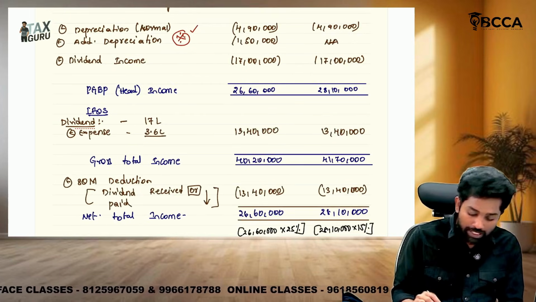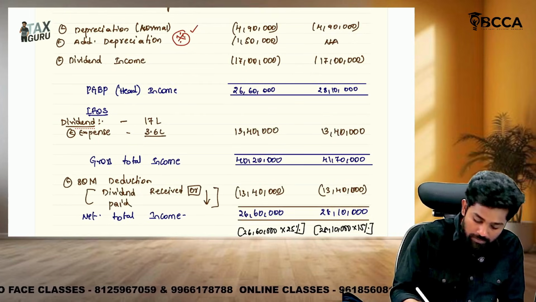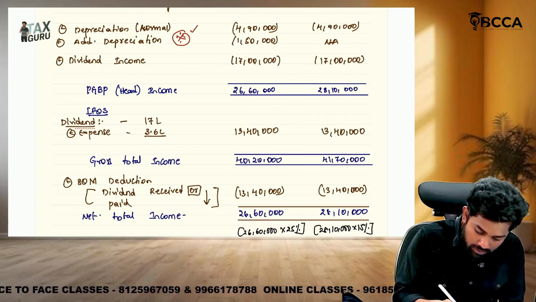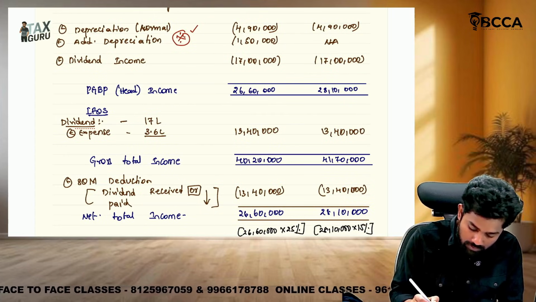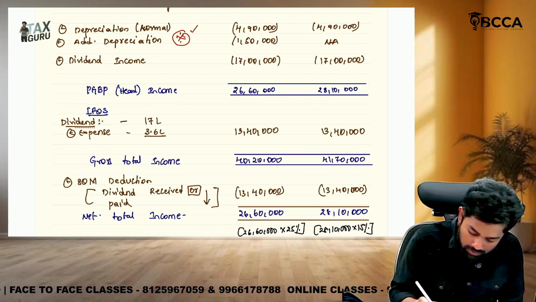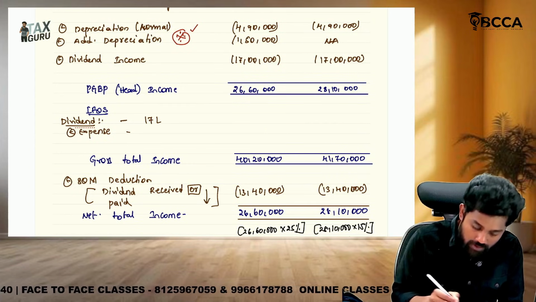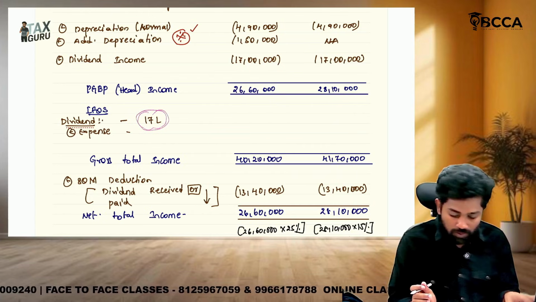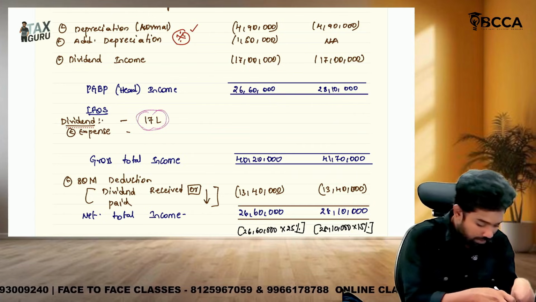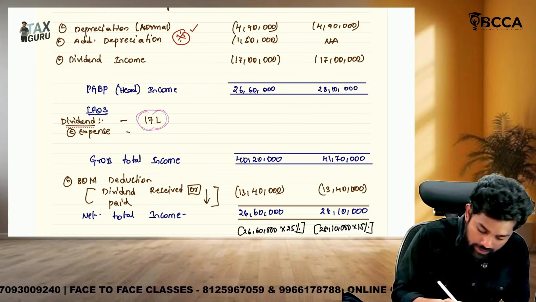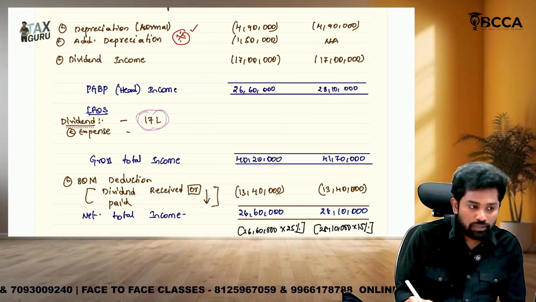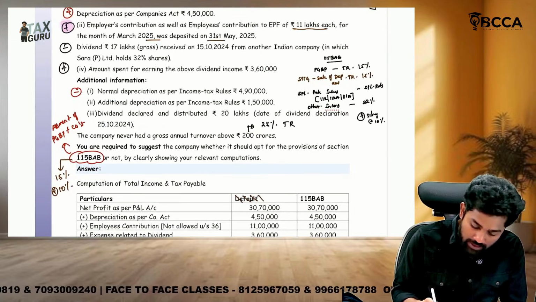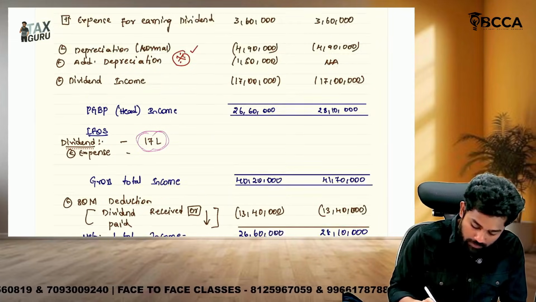Then IFOS. Sir, under IFOS head, sorry sir, there's a mistake here. Sir, how much dividend did they earn? 17 lakhs they earned. Dividend 17 lakhs. How much expense did they incur? 3.6 lakhs.